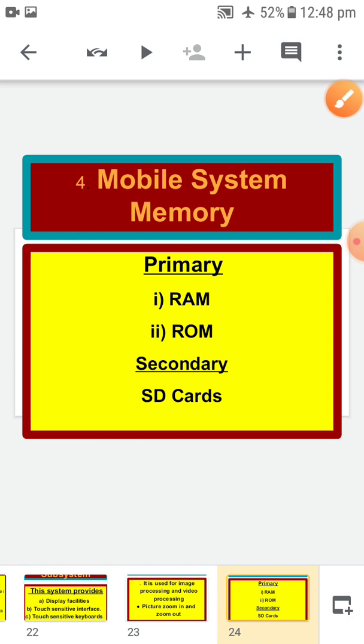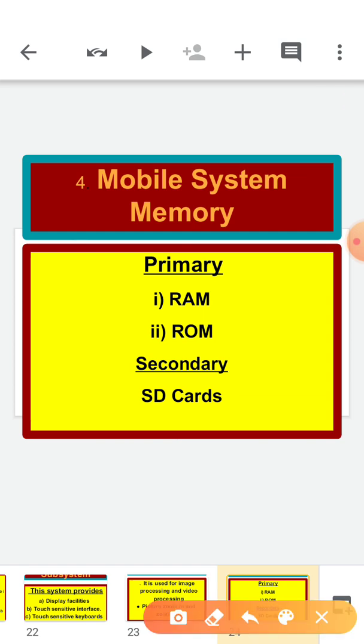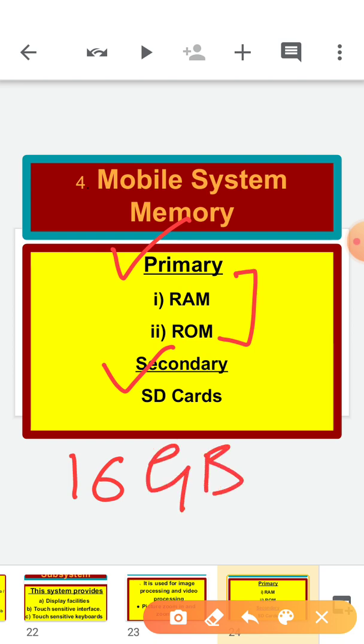Now, mobile system memory. Like in a computer we have memory units, primary and secondary. In the same manner, in mobile also we have two types of memory, primary and secondary. Primary means inbuilt, like in your cell phone mostly they have 16 GB primary storage. This is sometimes not sufficient, because we use different applications and different software. So if you want to extend your memory, you can add secondary memory.